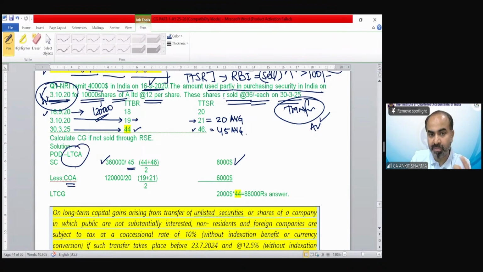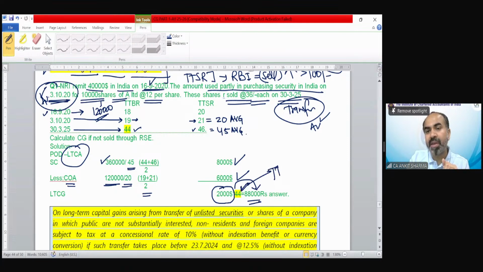Less cost of acquisition, indexation not applicable. Nature of asset is long term because the period of holding is more than 24 months. 1,20,000 divided by 20, the TTBR, TTSR average, we have $6,000. Now the long-term capital gain is $2,000. We need to reconvert this into Indian rupees. So we will multiply it with the TTBR of the selling date, and that is 44 rupees. So that would be our answer, 88,000 rupees. So I guess questions like these are very rare to be asked in the examination, but anything could be asked.